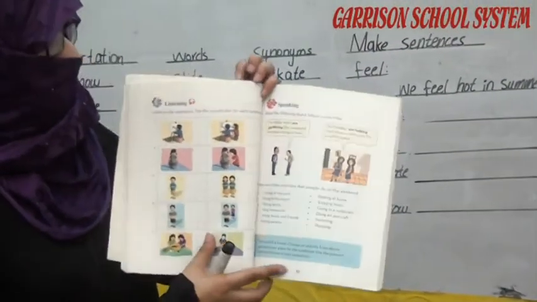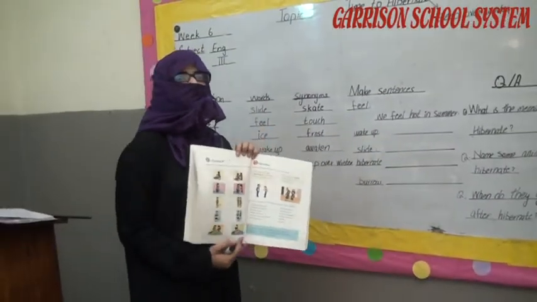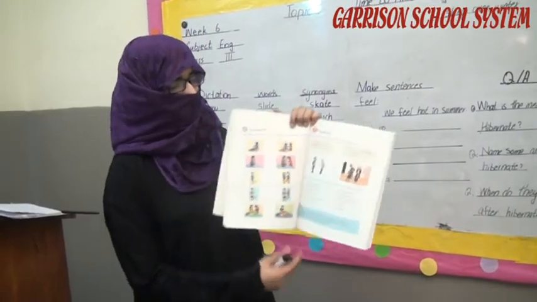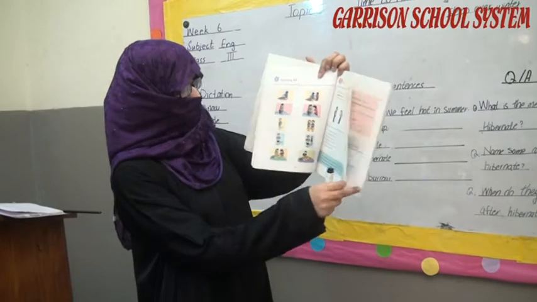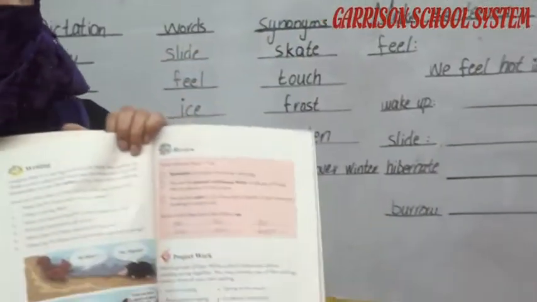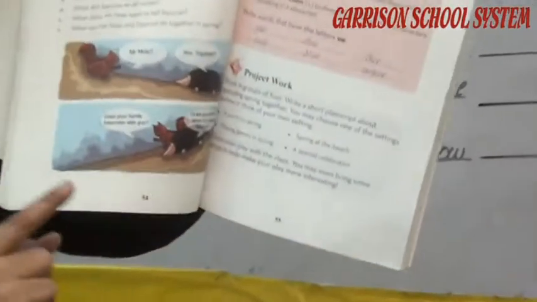Now, next page, which is the listening and speaking page. As you know, students, we are not in the school, so we are unable to solve these pages. When you come back, we can surely solve all these pages. Now come on the next page, which is page number 55. You have to write down the long sounds that I told you on the previous page.